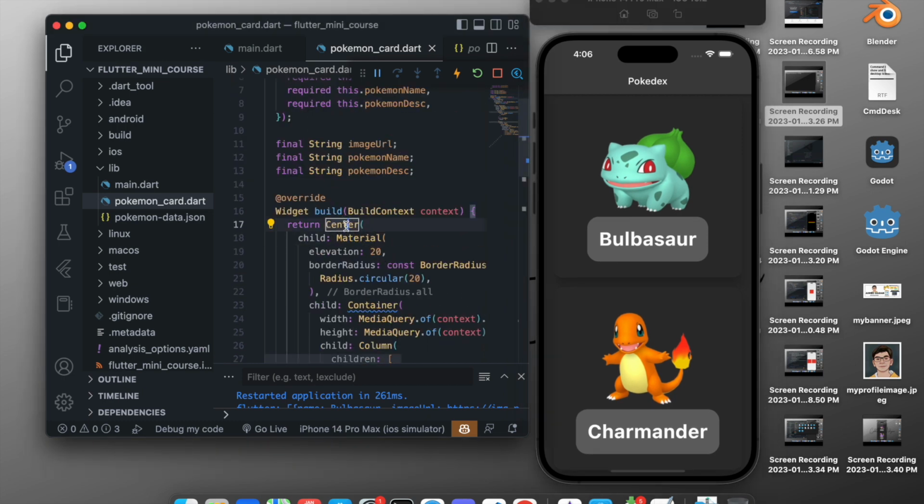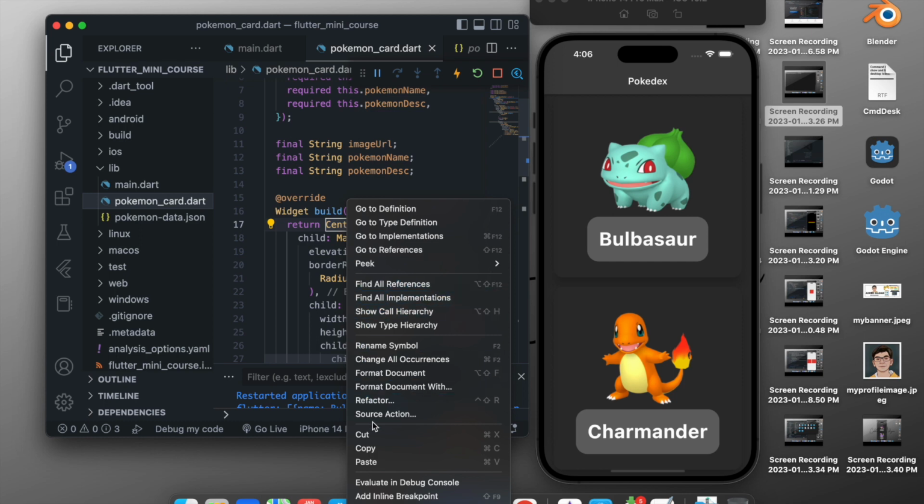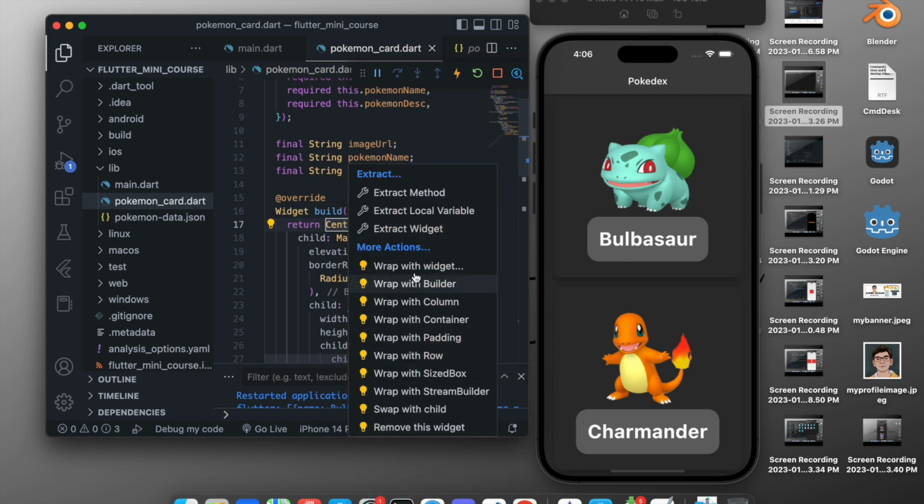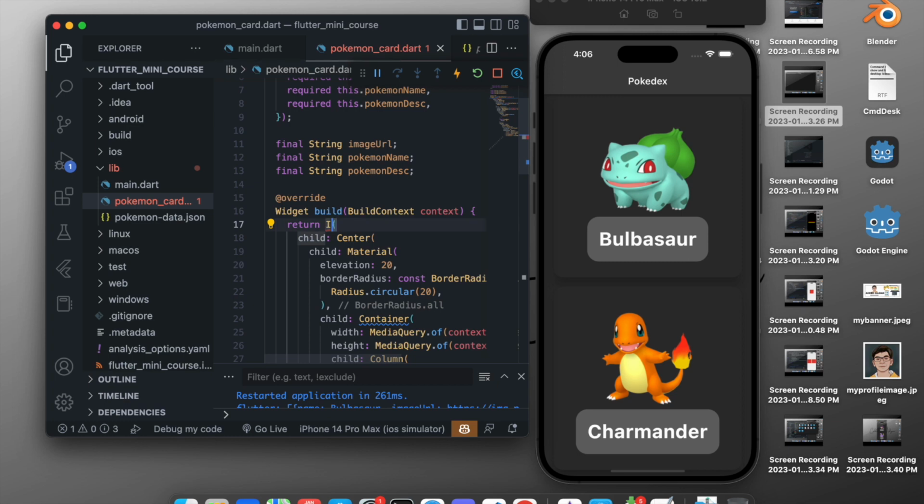Let's do that. To do that, we will right click on the center, and we will refactor, and we will wrap it with a widget. In this case it will be InkWell. What InkWell does is it allows us to tap on a widget.